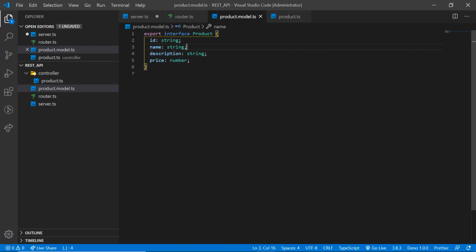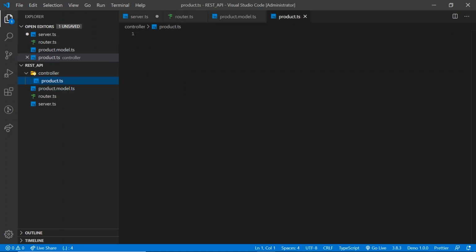Now after the creation of the model, it's time to jump to the controller, where we write the action methods which usually execute when we make a request. So here let's first import the interface that we have created, Product.